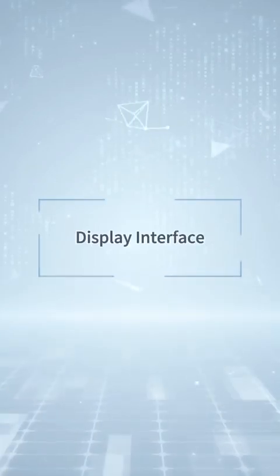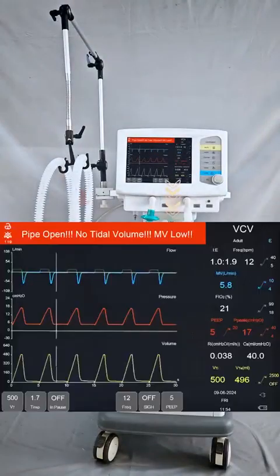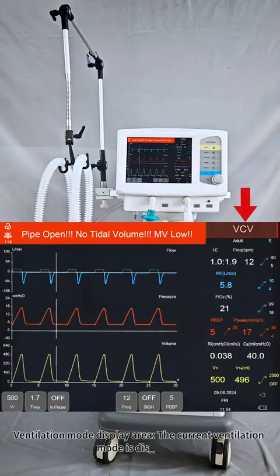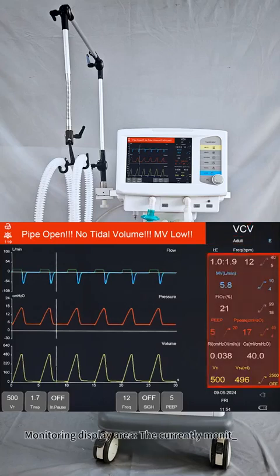Display interface. Alarm and lock information display area. The mute 120 seconds countdown and current alarm information and lock are displayed. Ventilation mode display area. The current ventilation mode is displayed. Patient type display area. The current patient type, adult or pediatric, is displayed. Monitoring display area. The currently monitored parameter data is displayed.